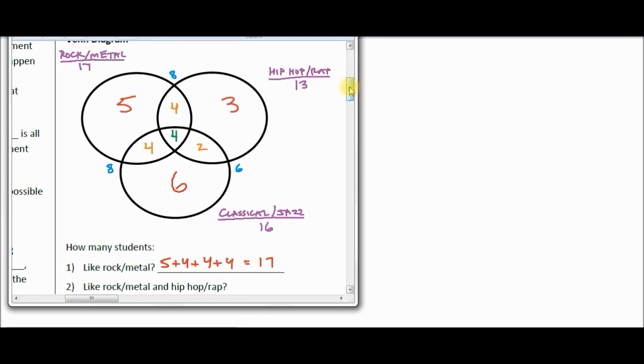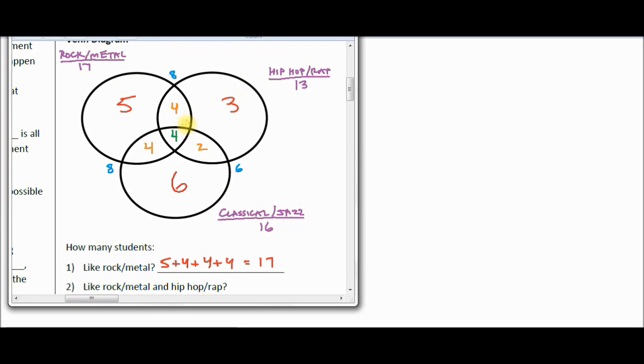Alright, how many like rock metal and hip-hop? Now take a look. This section here is the overlap of rock metal and hip-hop. Both of these sections. It doesn't say, but don't like classical jazz. It just says, how many of them like both of these types of music? Well, 4 of them like rock, metal, and hip-hop. 4 people like rock, hip-hop, and classical.